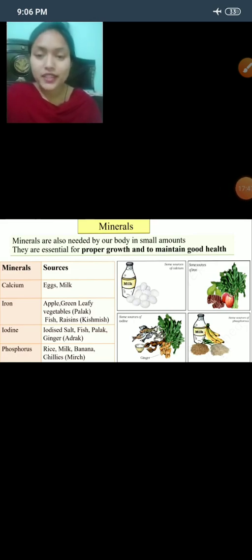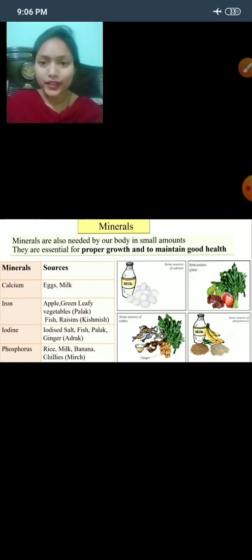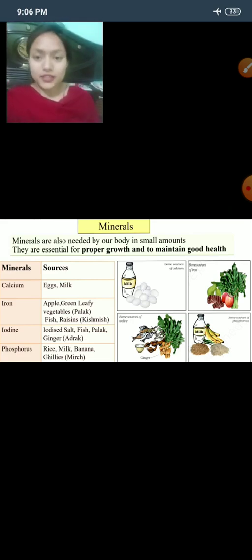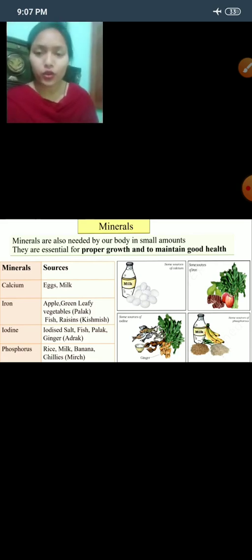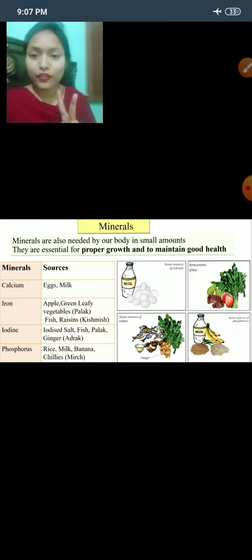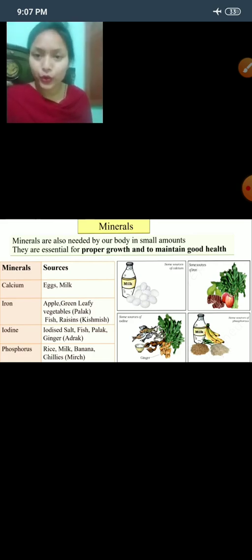So we studied that vitamins and minerals are required by our body in very small quantity. Okay, now let us revise what we have studied today. We studied about components of food that are nutrients, dietary fibers or roughage we can say, and water. So today we mainly studied about nutrients. So how many types of nutrient are there? 5 types of nutrients are there. First one is carbohydrate, then fat, protein, vitamin and mineral. So we studied about them.